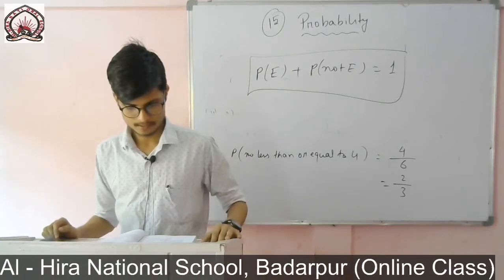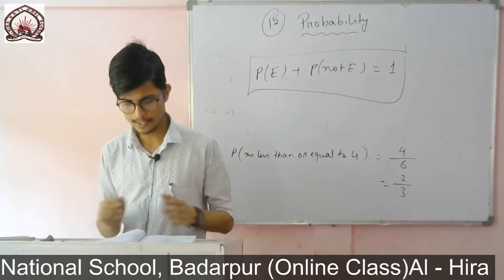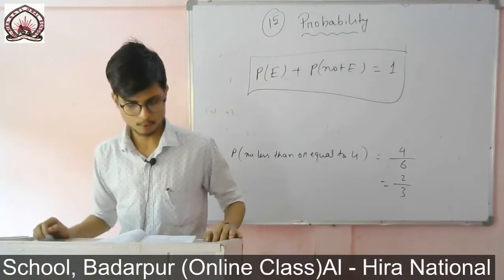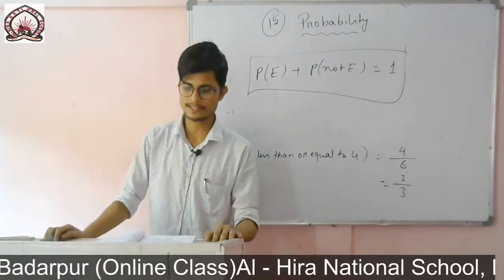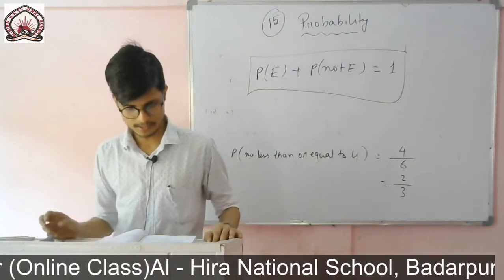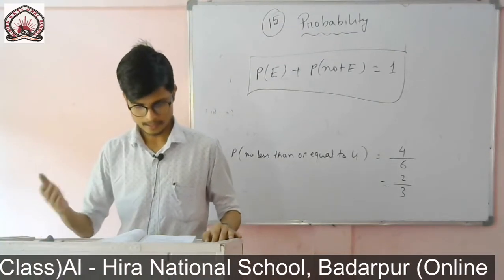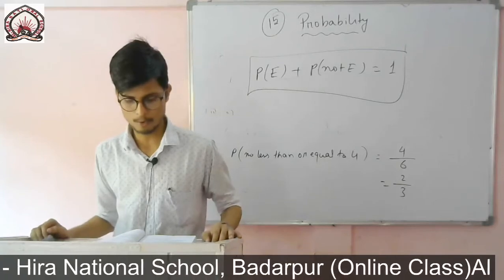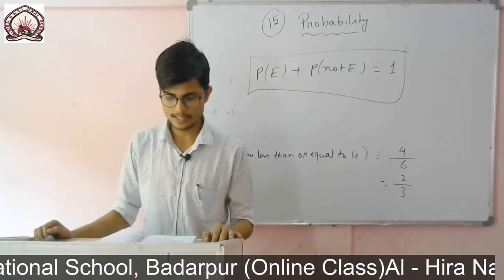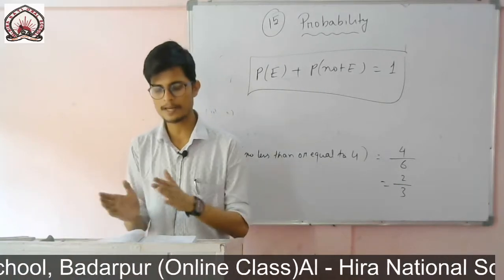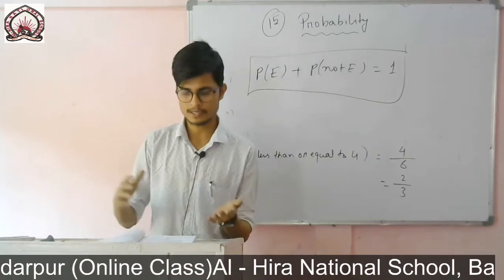Two players, Sangeeta and Reshma, played a tennis match. It is known that the probability of Sangeeta winning the match is 0.62. The question is to find the probability of Reshma winning. That means the remaining part, what is left, is the chance of Reshma.